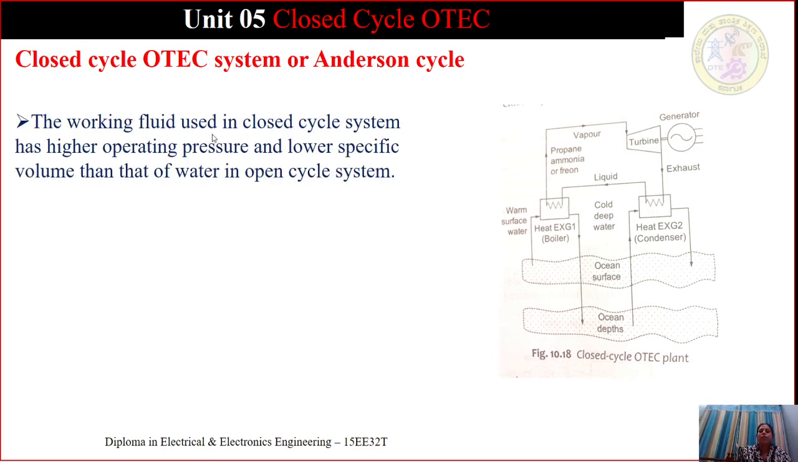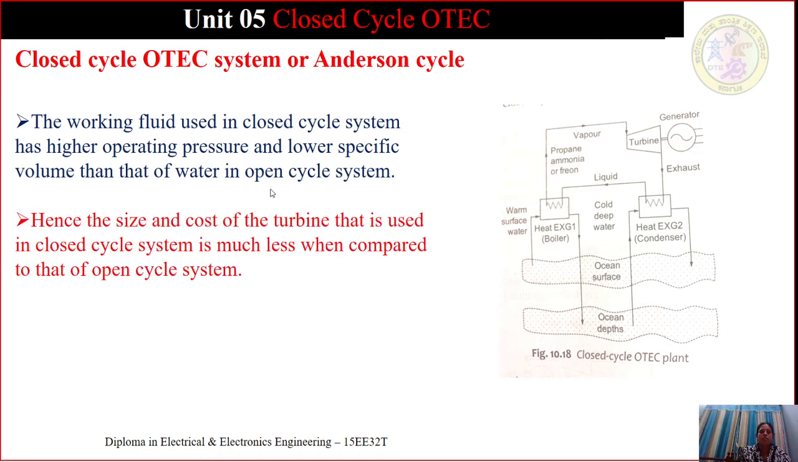The working fluid used in the closed cycle system has higher operating pressure and lower specific volume than that of water in the open cycle system. When compared to the open cycle system, the working fluid we use in the closed cycle system has high operating pressure and low specific volume than that of water in the open cycle system.